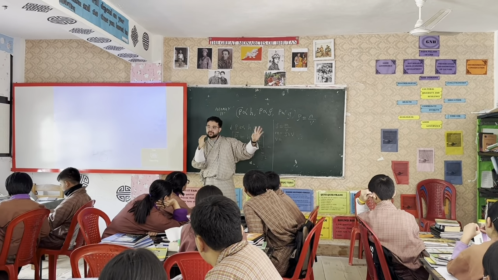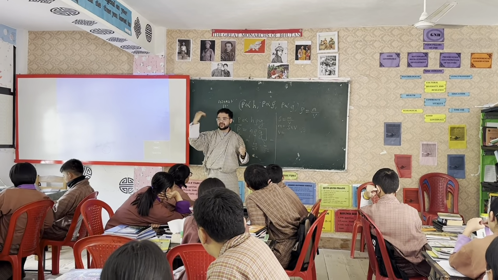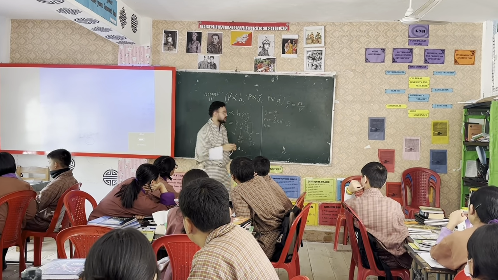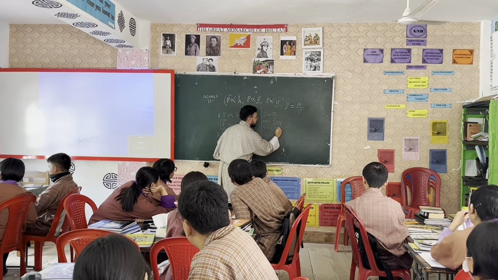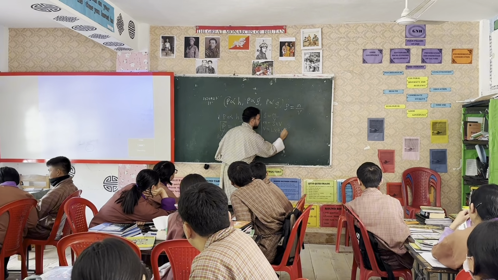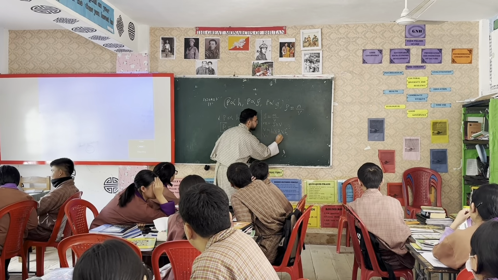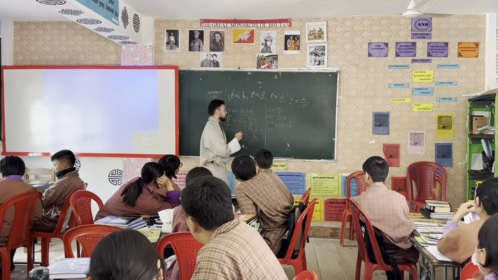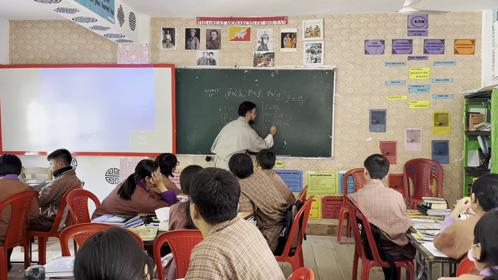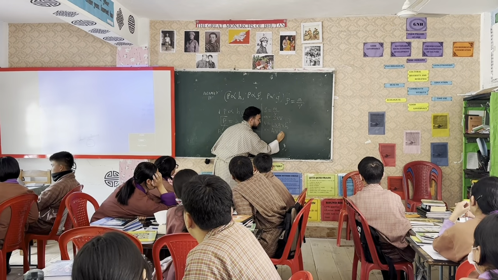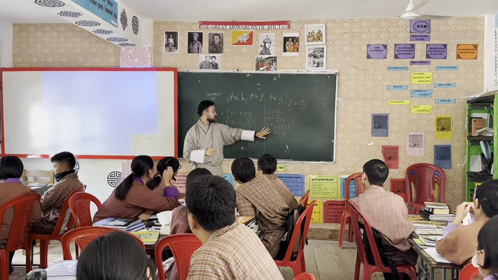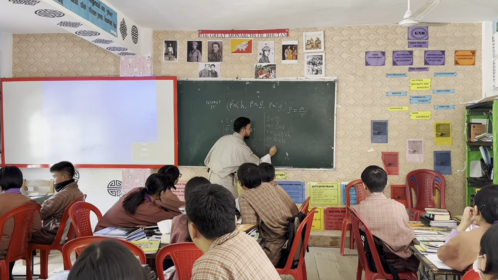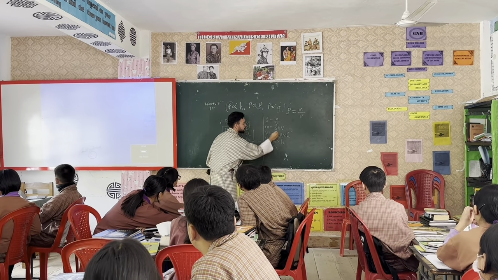Now tell me a simple formula of volume that you learned in class 5, 6. Length times breadth times height. What is length times breadth? Area, right? So we can write the volume as area multiplied by height. Now can we write mass as density multiplied by, so now what is our volume?